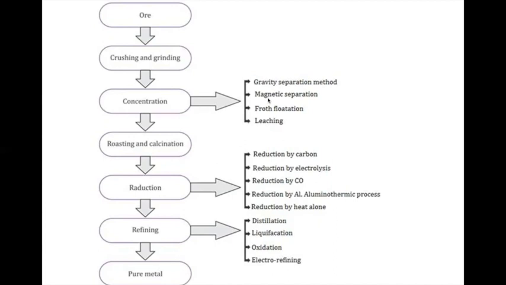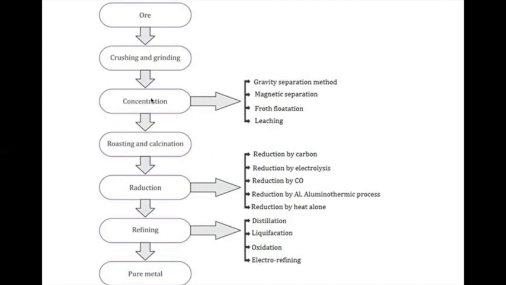If the ore is iron, naturally iron will be attracted. There is a froth flotation method. Sulfide ore separation is done. Gravity separation method is done for those types of metals in which the metal density is high and the waste density is low. Okay, and there is a leaching method.